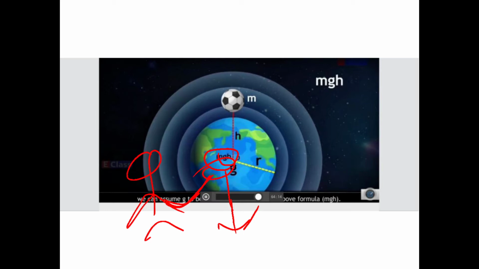Now if you remove your hand, the stone is here. Actually what your hand is doing is balancing the gravitational force by acting in the upward direction, and the stone remains at rest. But once you remove your hand, that means once you release the stone from your hand, what will happen? Only the gravitational force, which is in a vertically downward direction, will act on it.